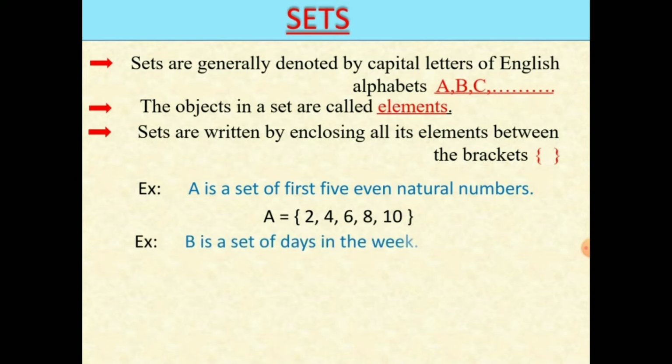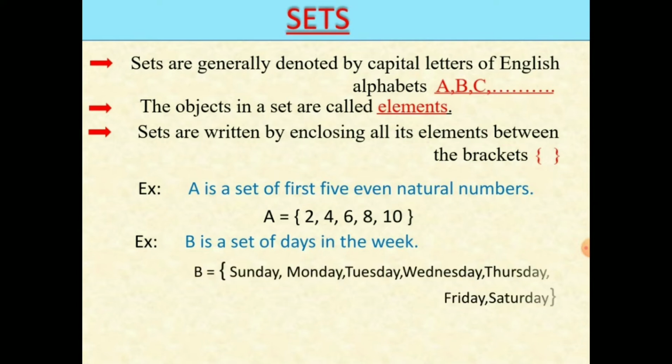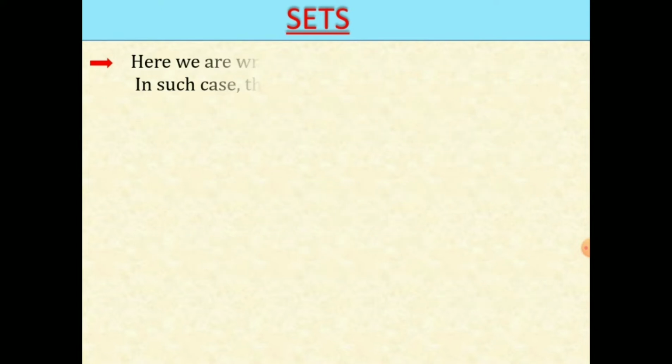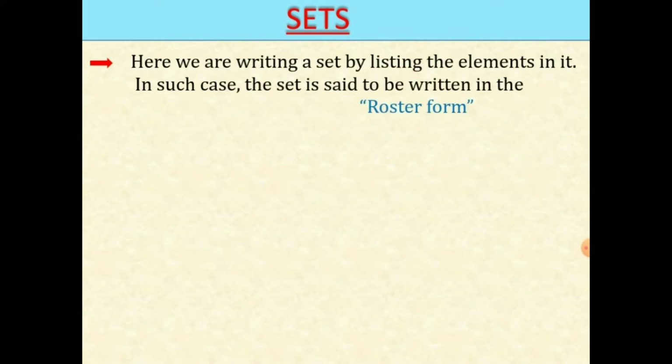Take another example. B is a set of days in a week. So, it can be written as B = {Sunday, Monday, Tuesday, up to Saturday}. Here, the days are treated as elements. Here, we are writing a set by listing the elements in it. In such a case, the set is said to be written in the roster form. What is this form? Roster form.